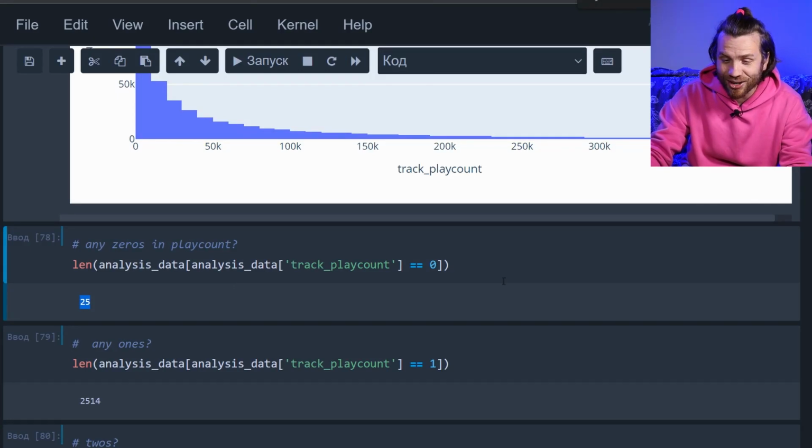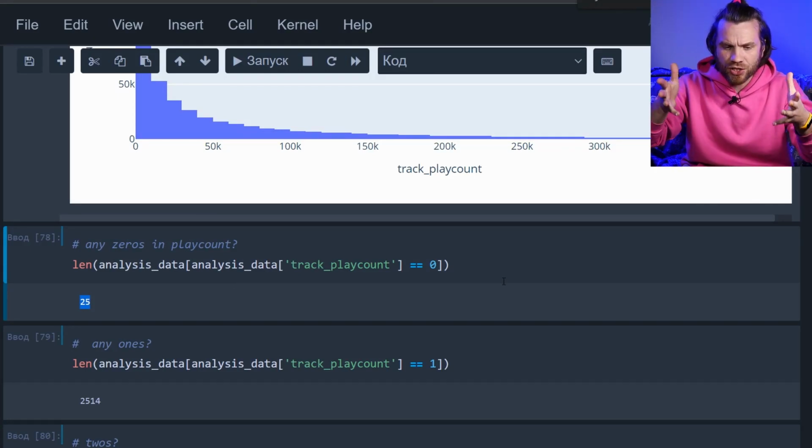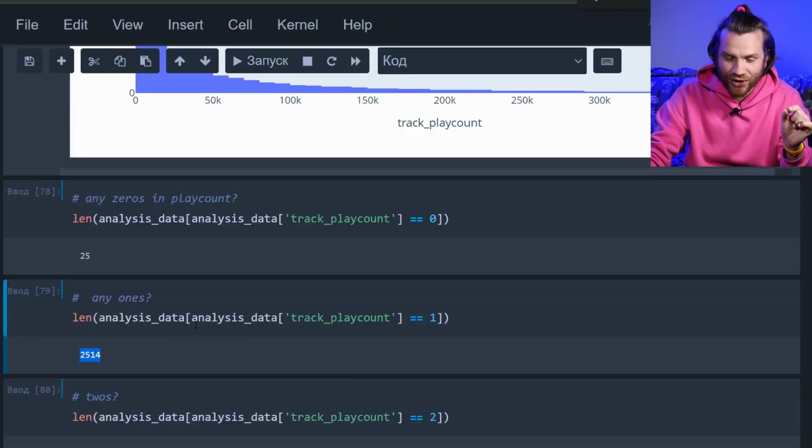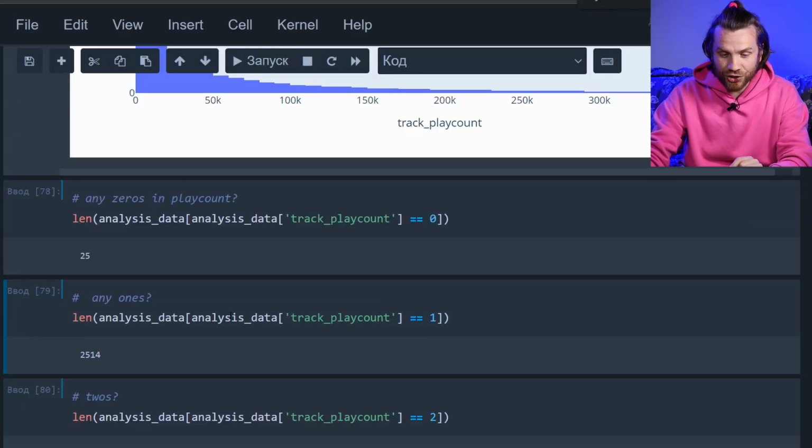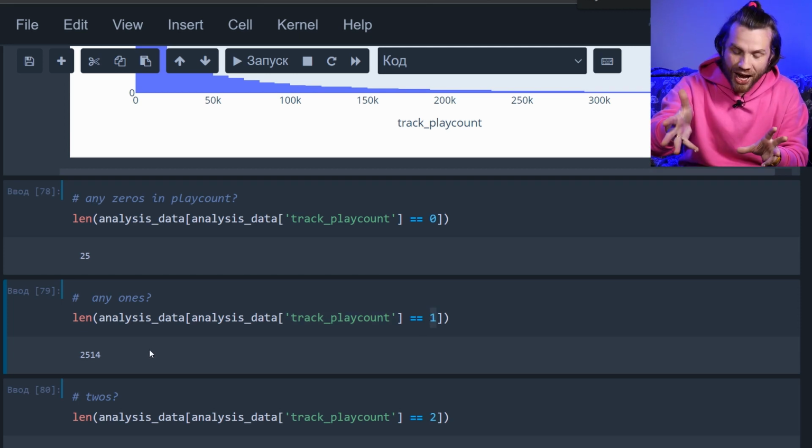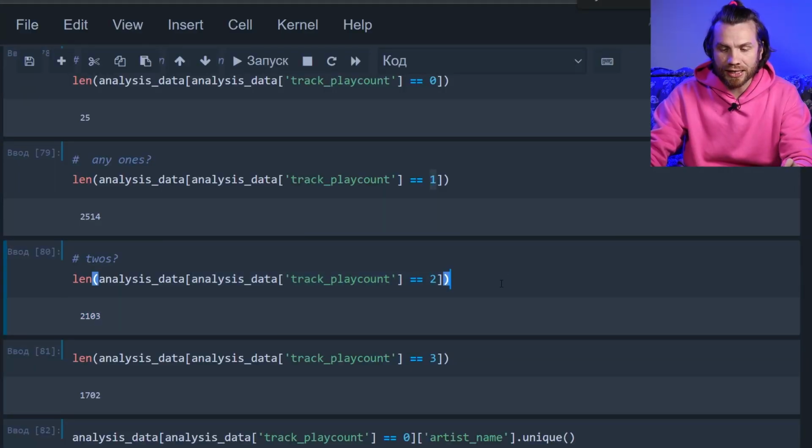25 tracks got 0 play count. Yo, if you publish a song, take some time to listen to it by yourself at least. Make your mom listen to it, make your friends listen to it. Yo, what? Why? And around 2,500 tracks follow this advice. These are the tracks that have their play count at exactly 1. If I put out my track, I make sure I listen to it at least once. There's about the same number of tracks that did it twice, then 3 times, 1,700. Okay, that's barely any streams.